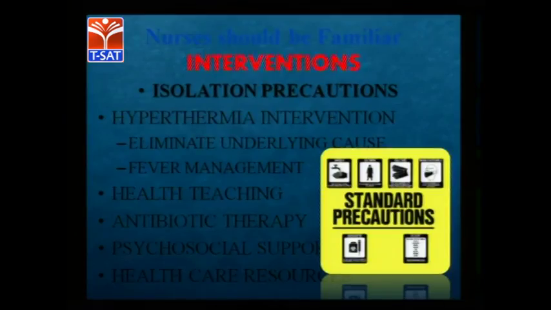This type of infection control they should know, and principles of infection prevention also, and a lot of isolation precautions. They can ask this in standard precautions for isolation precautions. Like hyperthermia intervention, increased temperature, raise in temperature. Why will you call this infection? This is a common sign and symptom which can be seen very fast. When there is a raise in temperature, we can estimate that they are under some infection process, which we have to identify through the proper cause. We have to add what the underlying cause is. Then, which type of fever?